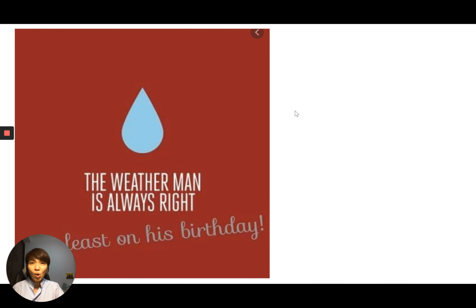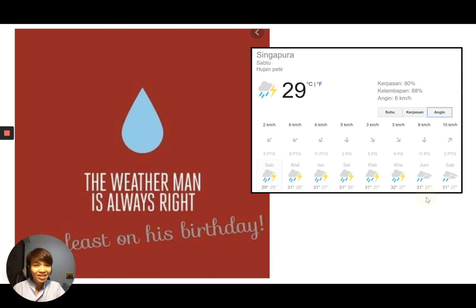The weatherman is always right, at least on his birthday. It seems to imply that the weatherman may not always be right. The weather forecast may not always be accurately forecasted. I recorded this today on Saturday. The weather today is rainy with thunderstorm and the temperature is 29 degrees Celsius.